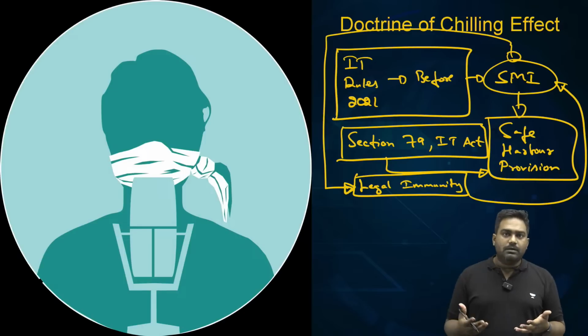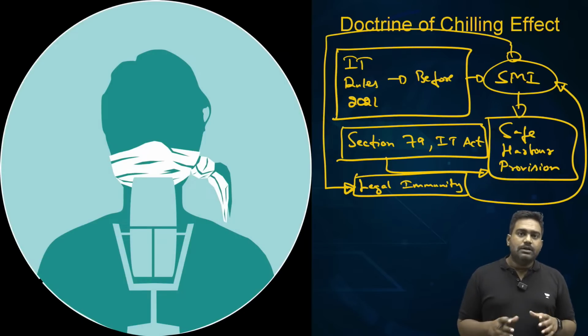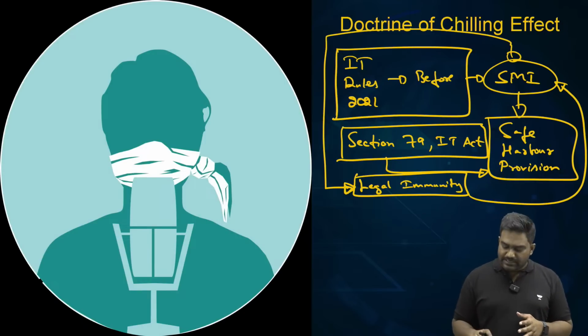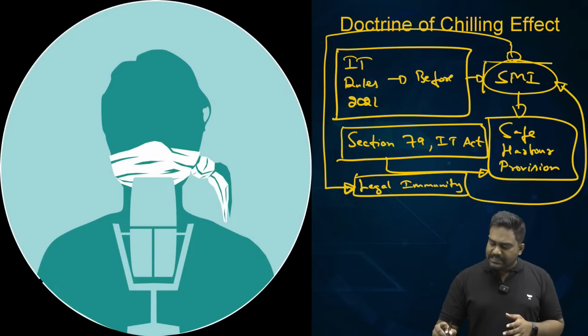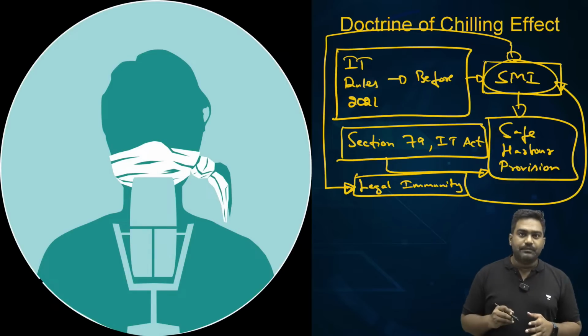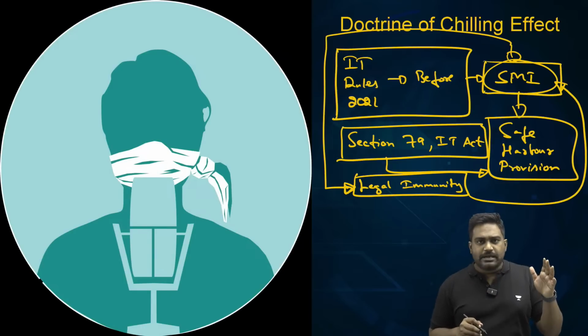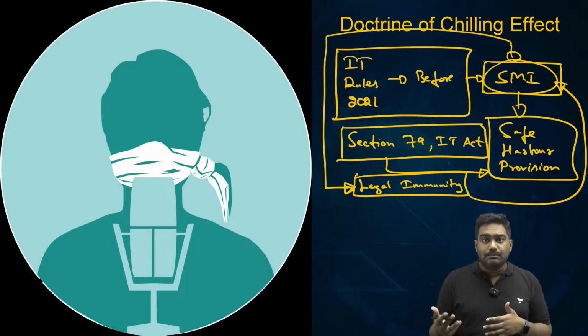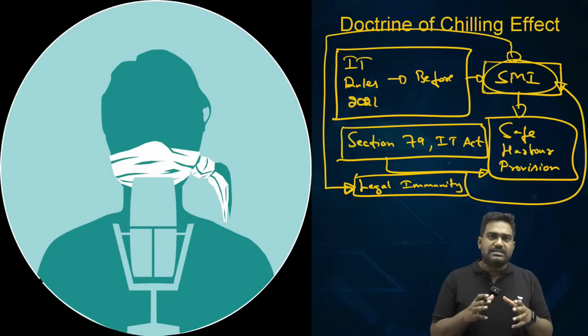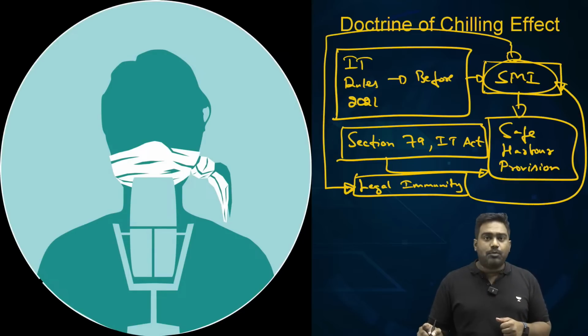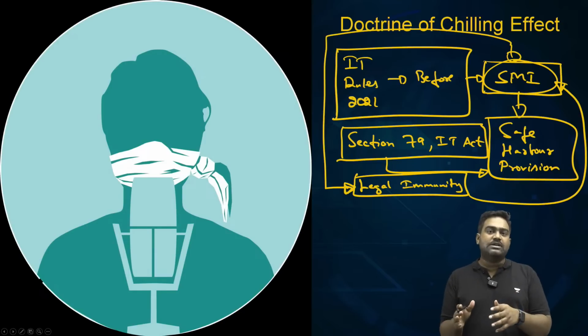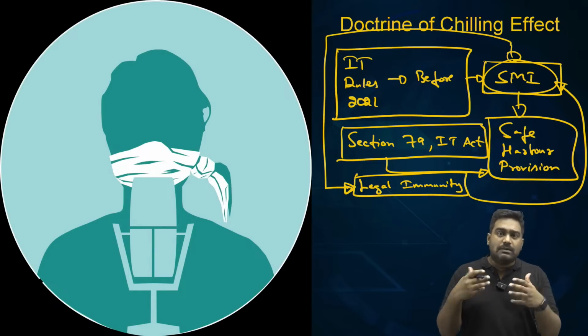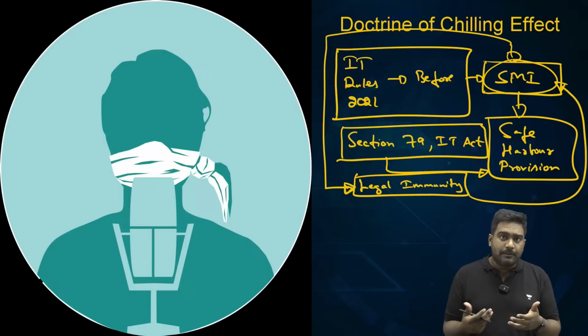This will cripple the operations of the company itself. So a safe harbor provision was given under Section 79, meaning that these companies are not legally liable. If someone is posting a harmful message, offensive message or a fake message, that individual should be held liable and punished according to the law, not the company. This was the understanding. So the safe harbor provision granted immunity to the companies, meaning you can't hold the companies accountable, you can't hold them liable.